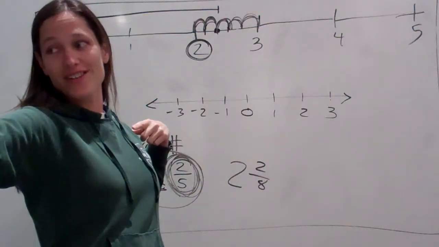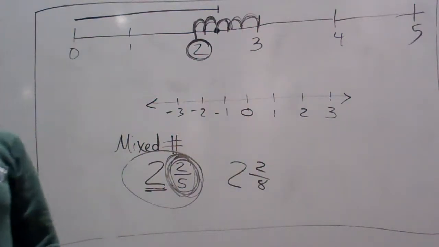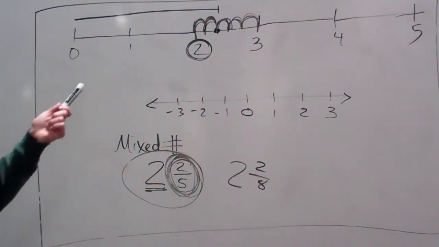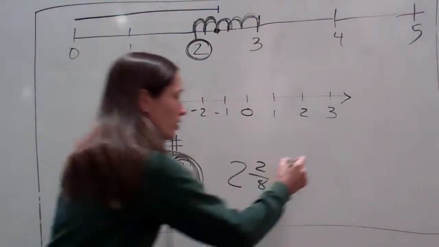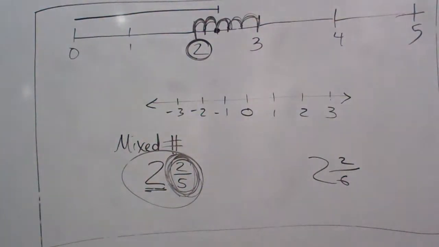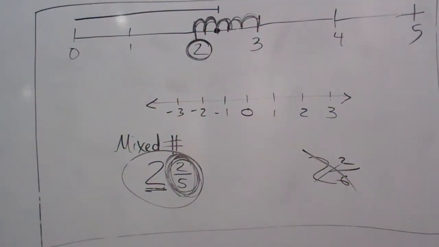Yes. Figure out how many ticks there are. Why is that so important? Let's just say I thought there were 6 ticks, 6 jumps. Would 2 and 2/6 be the right answer? No. Nope. 2 and 2/5. Wrong. Okay? This is incorrect because there were not 6 jumps in that. You understand? Good stuff. All right.